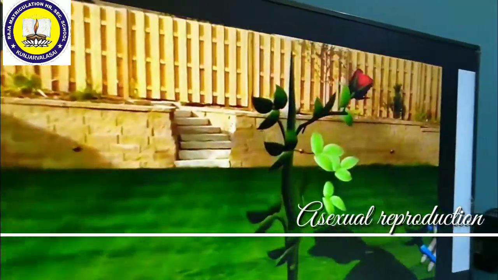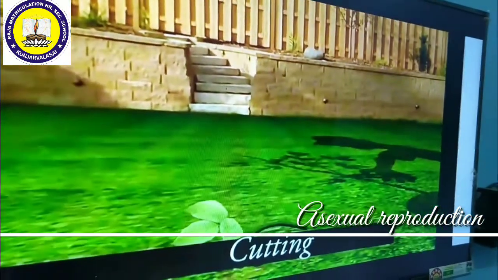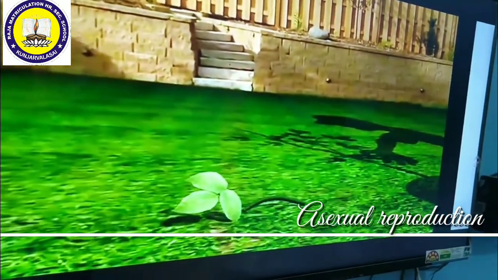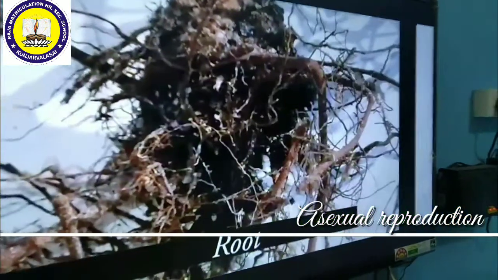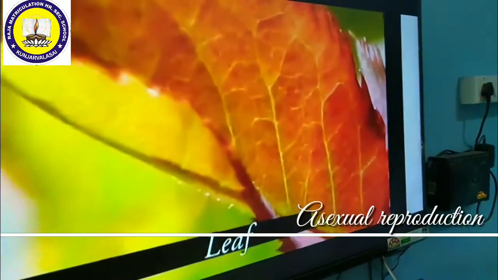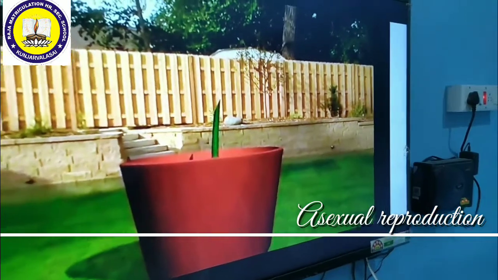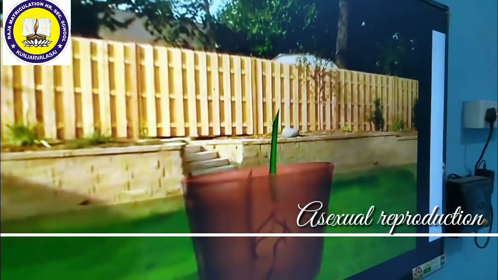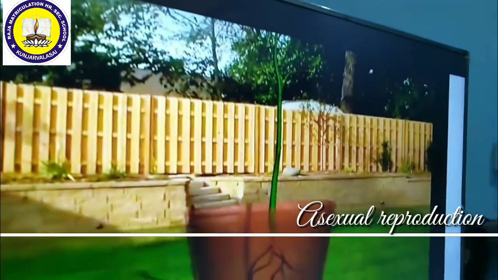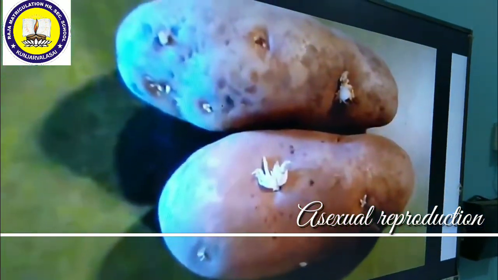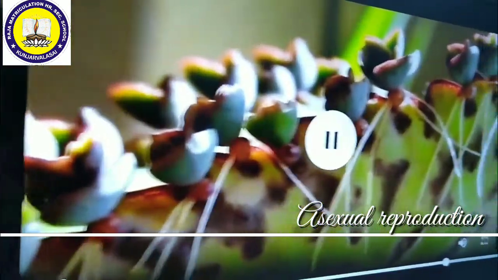Artificial methods of vegetative propagation are of two types. They are conventional and modern methods. Conventional methods include cutting, grafting and layering. Modern methods include micropropagation like tissue culture. Cutting is the method of producing a new plant by cutting plant parts such as root, stem and leaf from the parent plant. The cut part produces roots and growth.